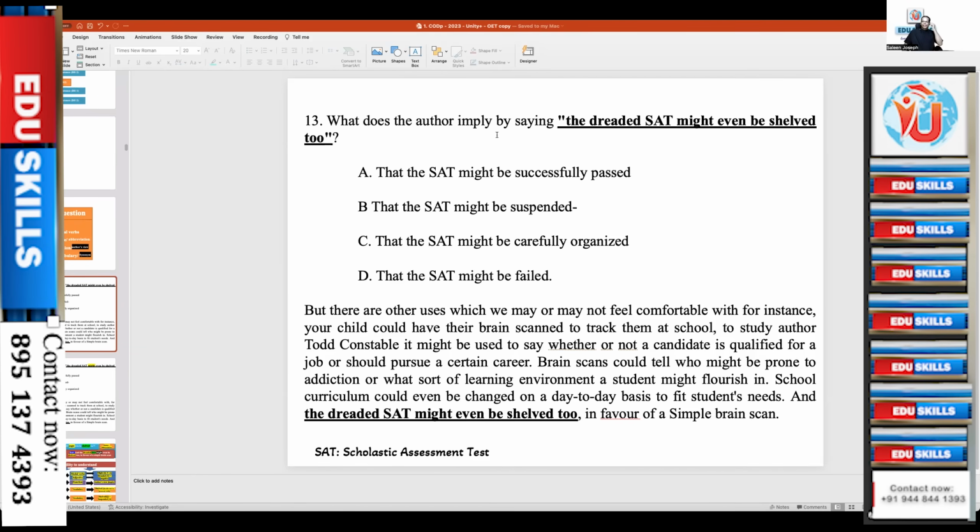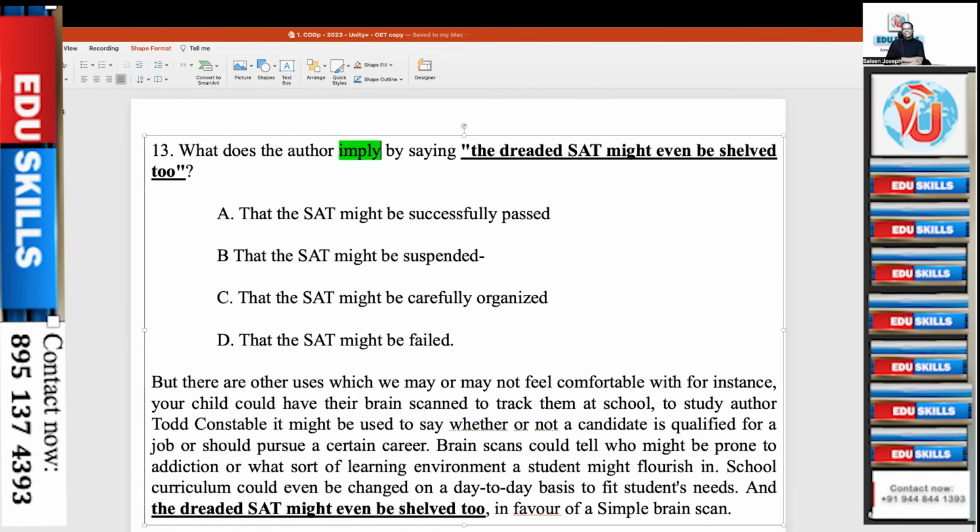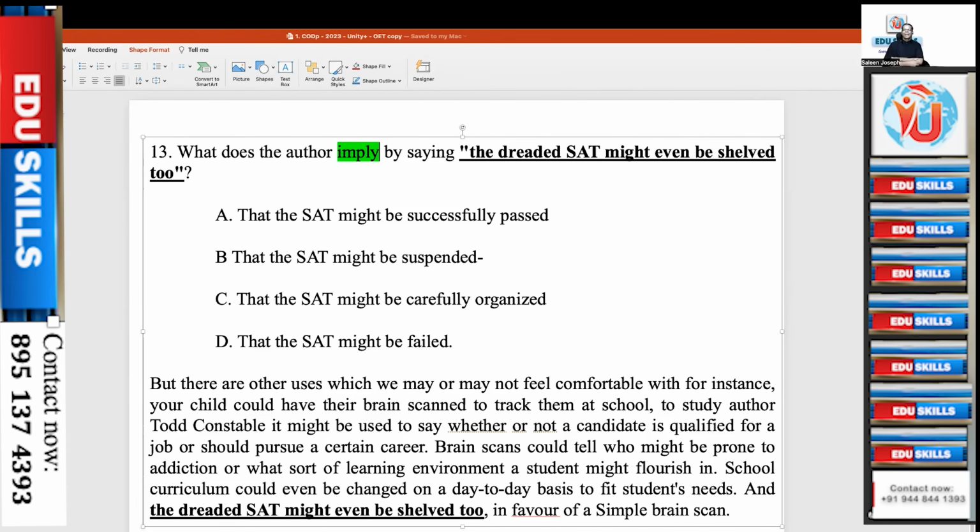Now, what does the author imply? Hedging word. Imply means to show, to specify. Yeah, to show or infer. Same expression as infer. What does the author infer? So if someone has attended my previous sessions, the strategy says when you have the word imply or infer, where will the answer be in the paragraph? The last part, in the last line portion. Infer or imply means deduction. Inference means induction or deduction.